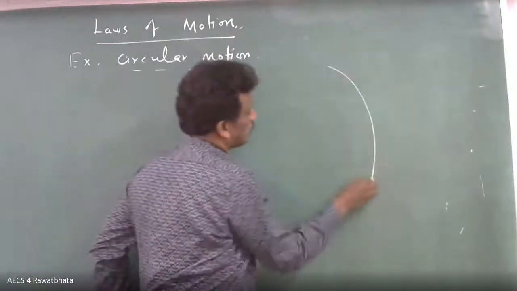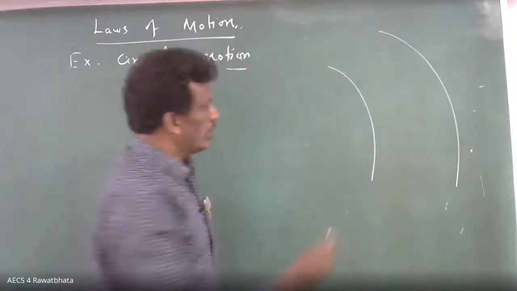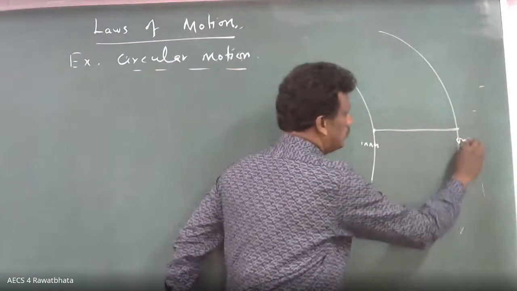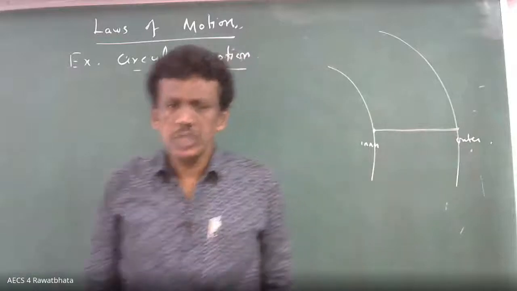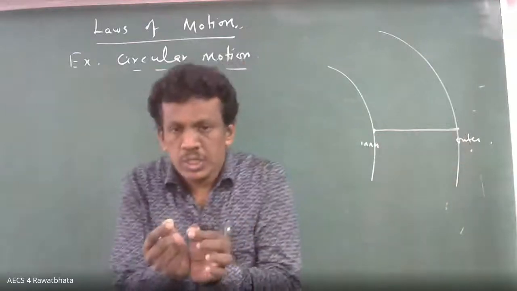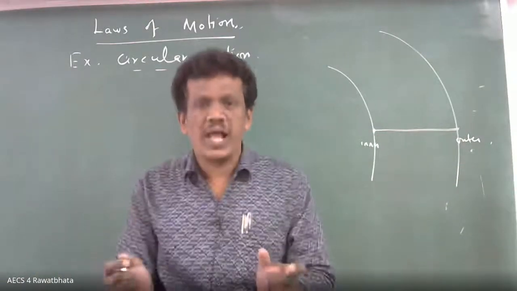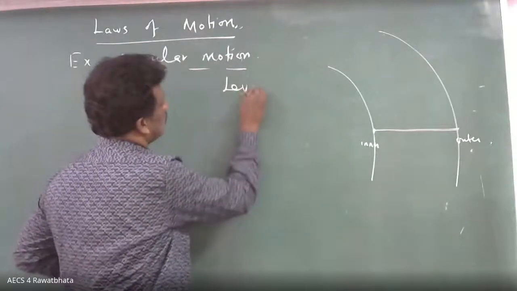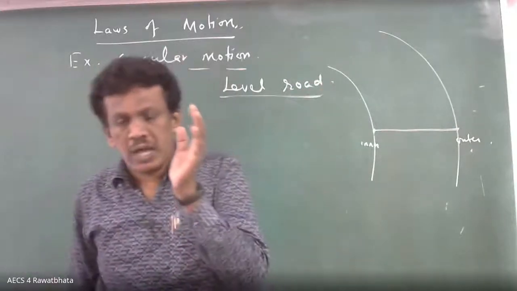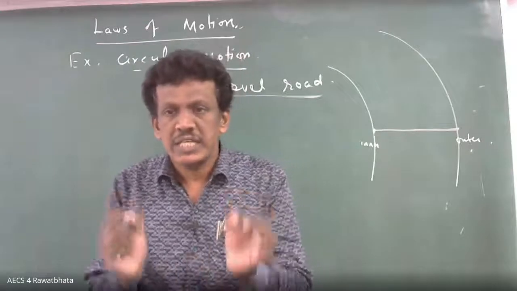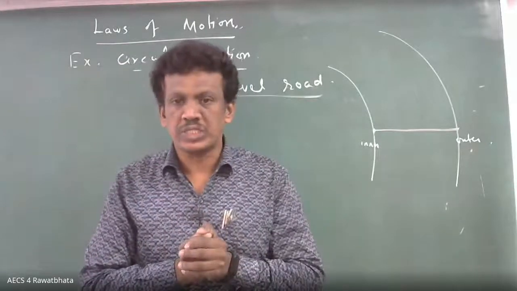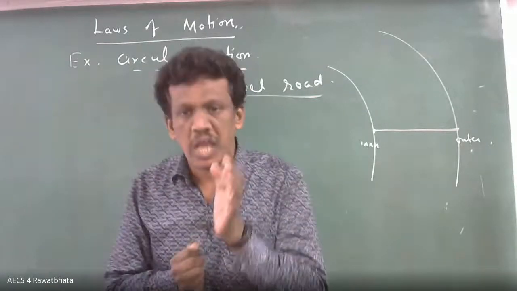Suppose this is the level road. What is the meaning? Suppose this is the inner edge and this is the outer edge. If the two levels are equal, we say level road. So what is the concept here? Whenever an object is in circular motion, centripetal force must act. Which one provides the centripetal force? That we have to focus on.